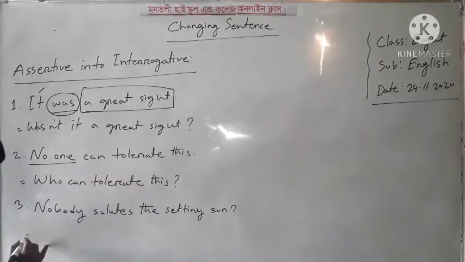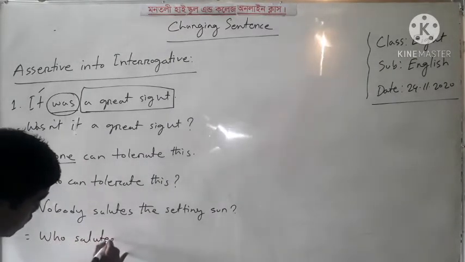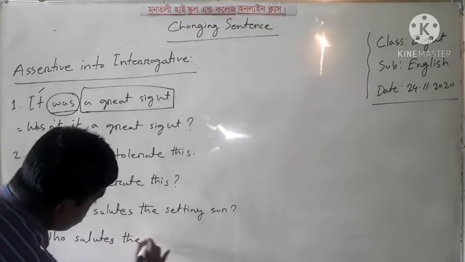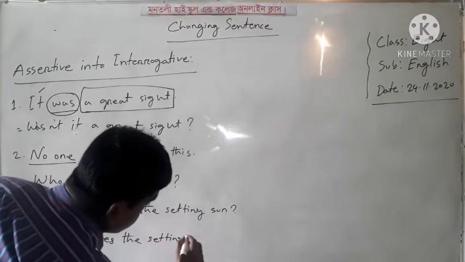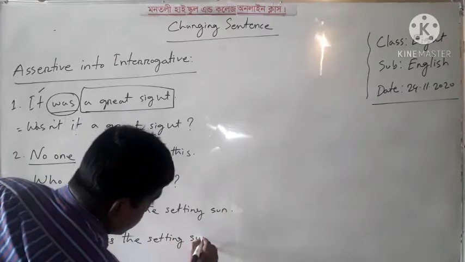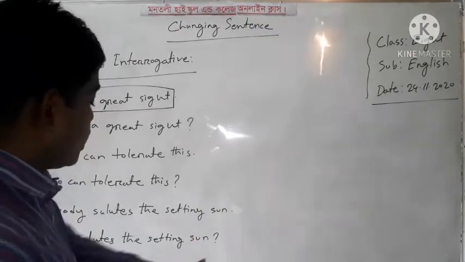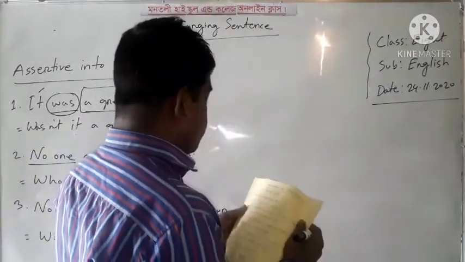So here we also write who salutes the setting sun. We have to write here the interrogation mark. Okay, dear learners, now I can write number 4.